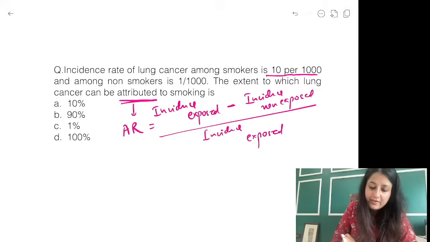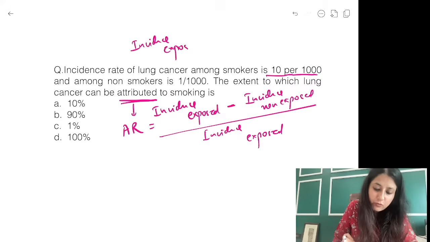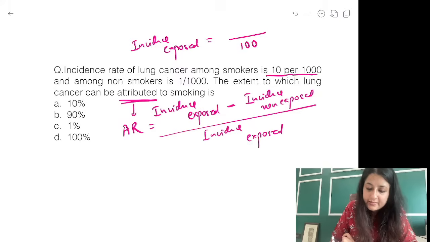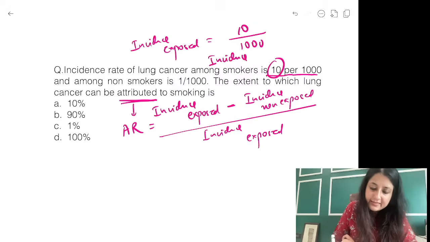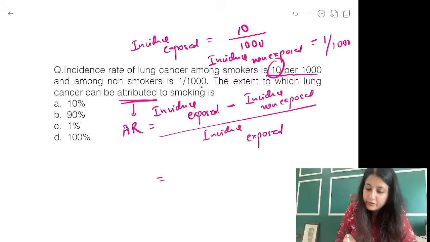So very clearly, incidence among exposed is 10 per 1000, and incidence among non-exposed, non-smokers, is 1 per 1000. It's already written. So what do you have to do?